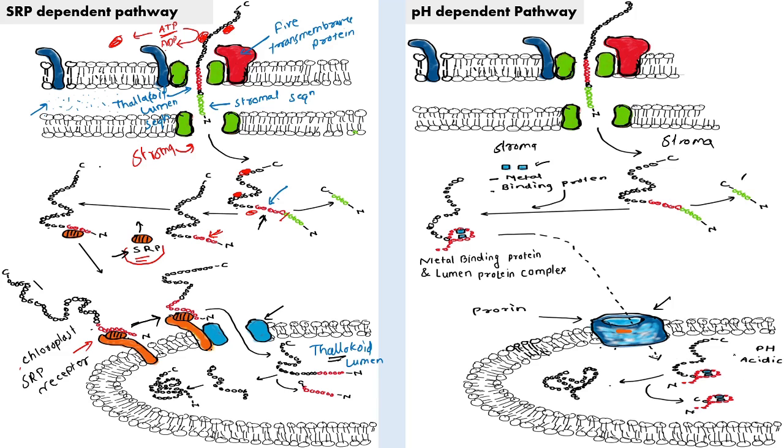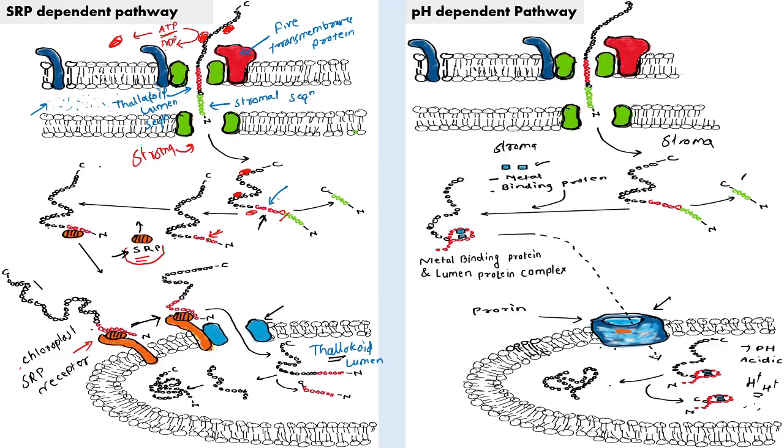lumen. So the thylakoidal lumen has an acidic pH due to the presence of the H plus gradient. So the H plus proton gradient is present in the thylakoid lumen. Due to the presence of H plus protons, the pH of this particular thylakoid is acidic. This pH is also helpful for the translocation of this particular metal binding protein and lumen protein complex.